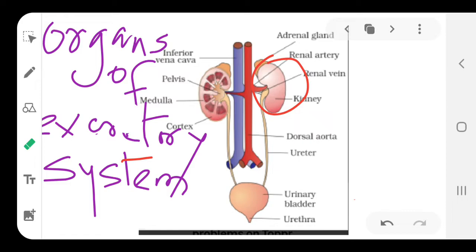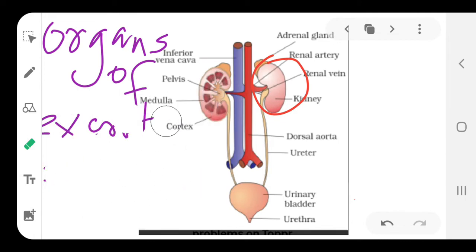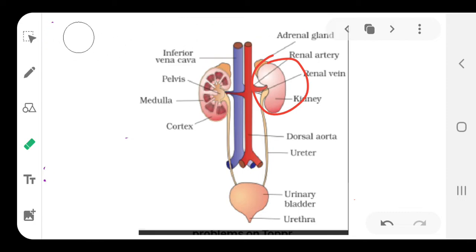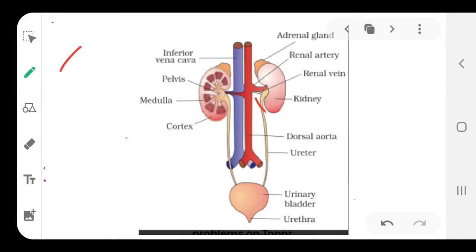Each kidney is enclosed in a thin fibrous component called the capsule. Okay, so write down this word. It is enclosed in a capsule. So the first enclosing layer is the capsule, and the renal artery brings the oxygenated blood into the kidney. You can check it out.